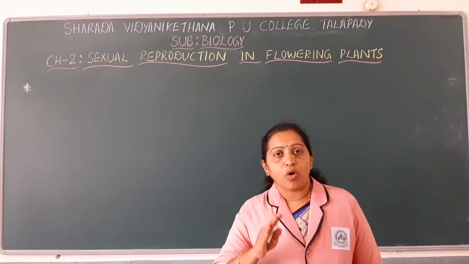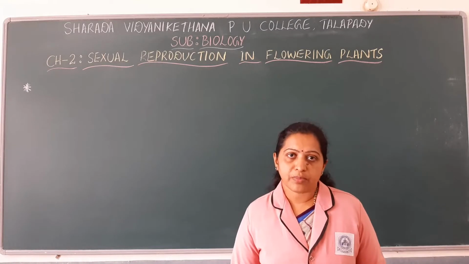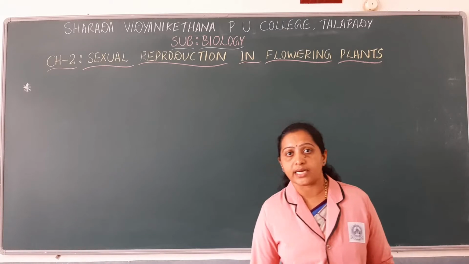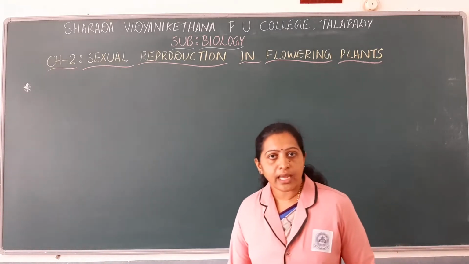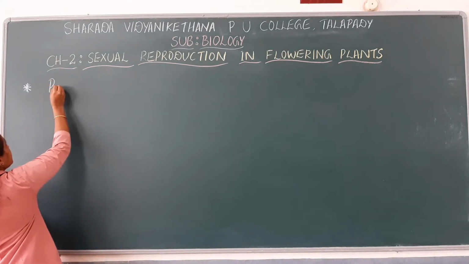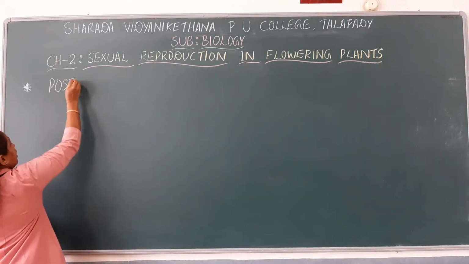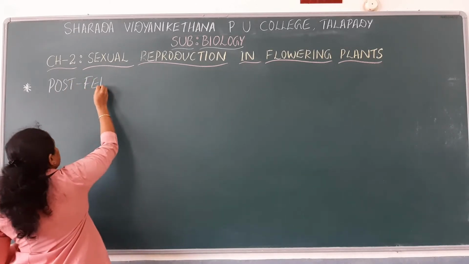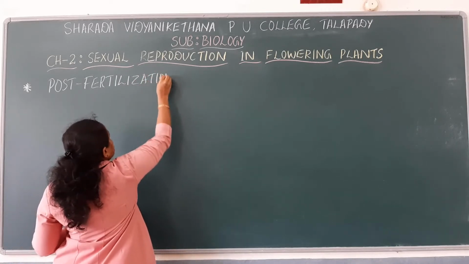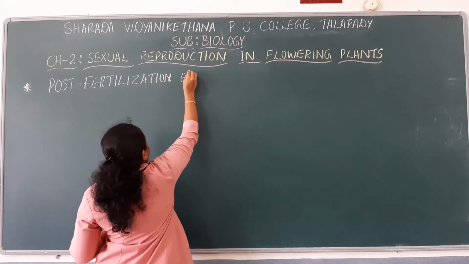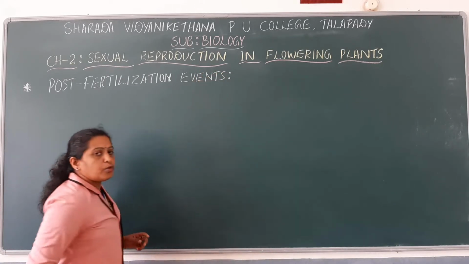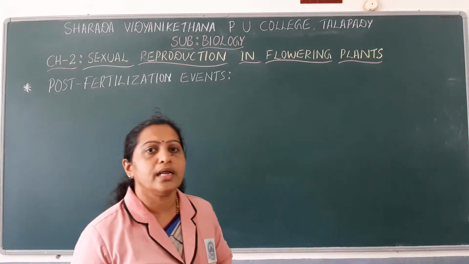All those events that take place after the fertilization process in angiosperms are termed post-fertilization events. So there are certain post-fertilization events that occur in angiosperms.